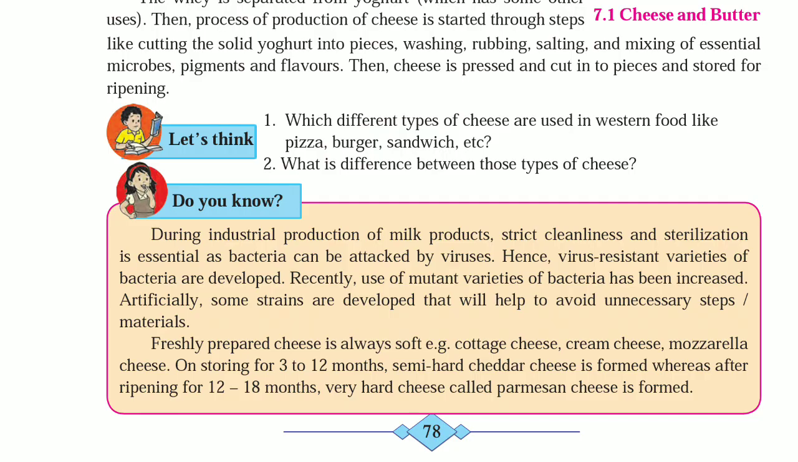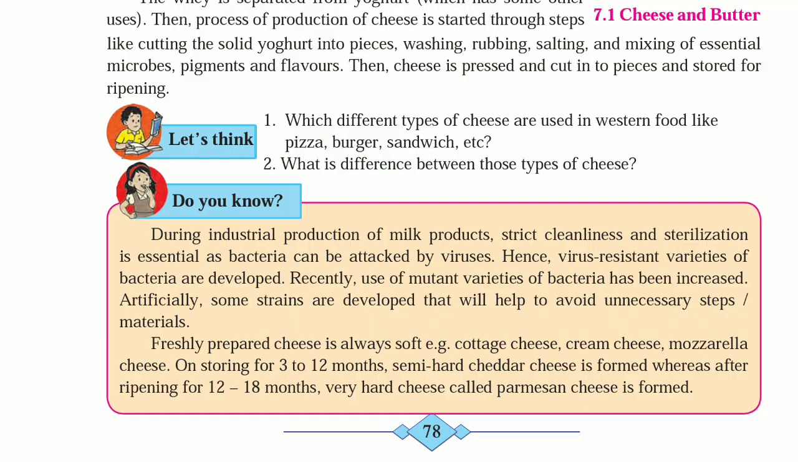Do you know? During industrial production of milk products, strict cleanliness and sterilization is essential as bacteria can be attacked by viruses. Hence, virus-resistant varieties of bacteria are developed. Recently, use of mutant varieties of bacteria has increased. Artificially, some strains are developed that will help to avoid unnecessary materials.